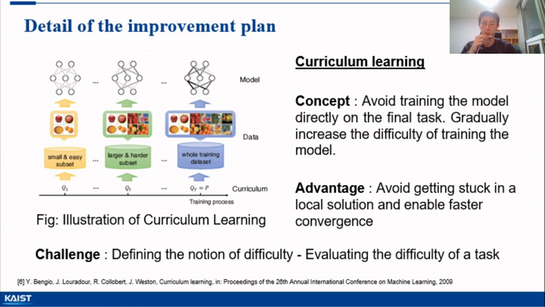The main improvement we want to make is the use of curriculum learning. As a reminder, this is a technique aimed at gradually increasing the model's training difficulty. The model is not trained directly on the task for which it was designed, but on a succession of subtasks of increasing complexity. There are several advantages to using this technique. Firstly, it enables good performance to be achieved more quickly than with conventional training. Secondly, it allows better convergence with guided training, which avoids convergence toward local optima. The main challenge of this technique is to define the concept of difficulty and how to evaluate it in order to compare it on tasks.